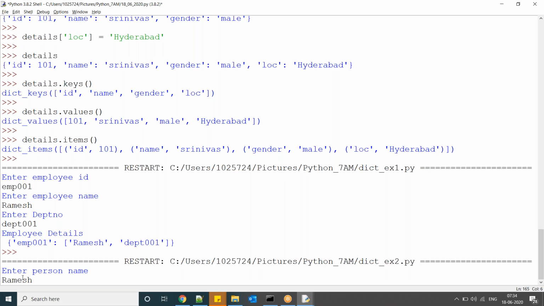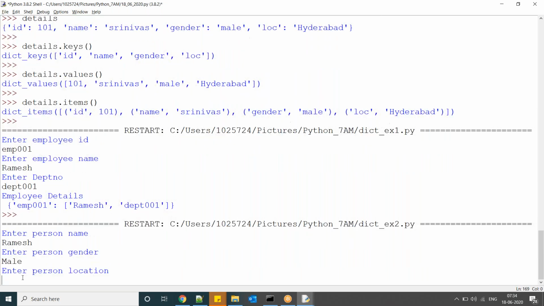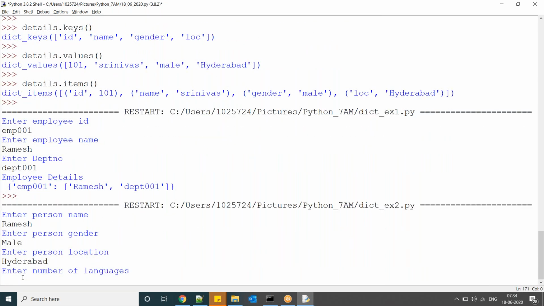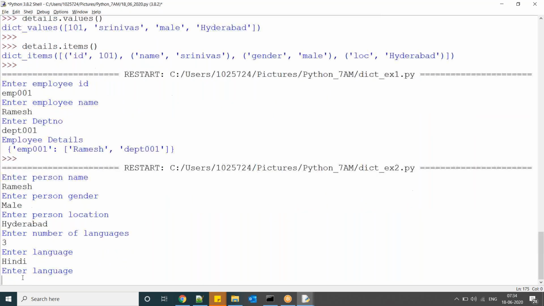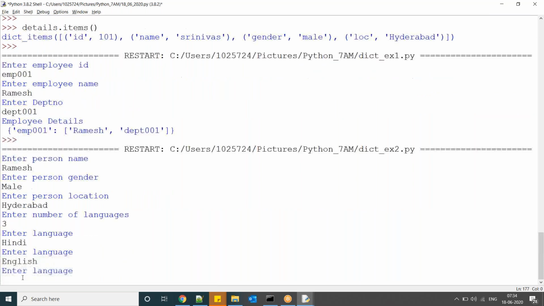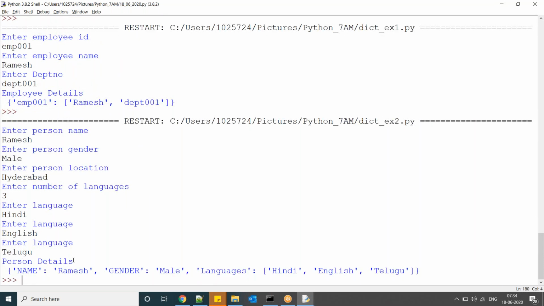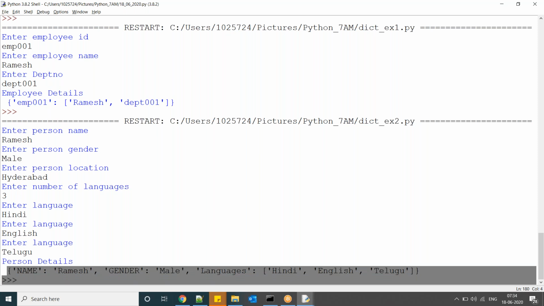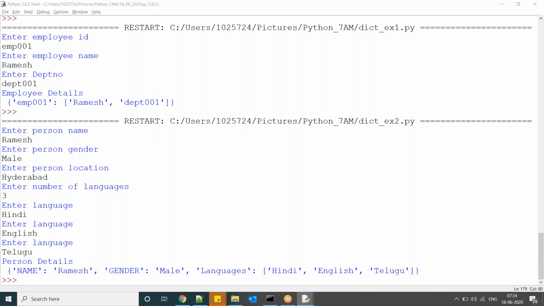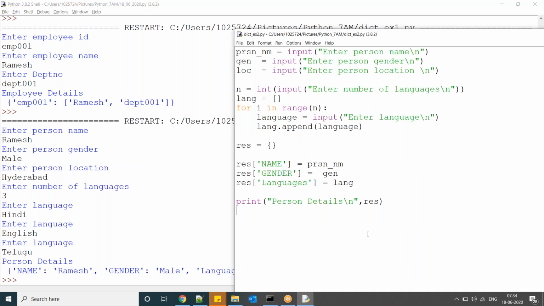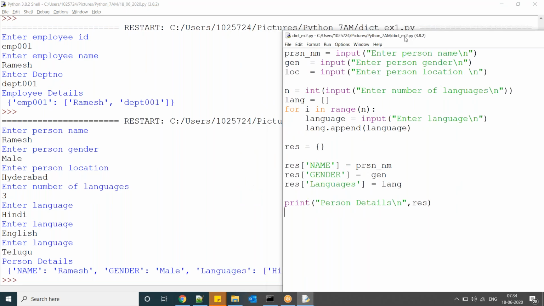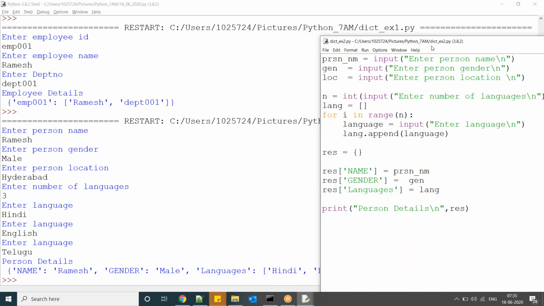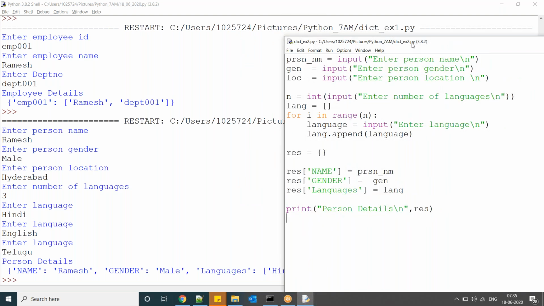Enter person name, enter gender, enter location, enter number of languages known, enter language, enter language. Now this is the dictionary, right? This is what you are expecting, right? Guys, so far clear or not?